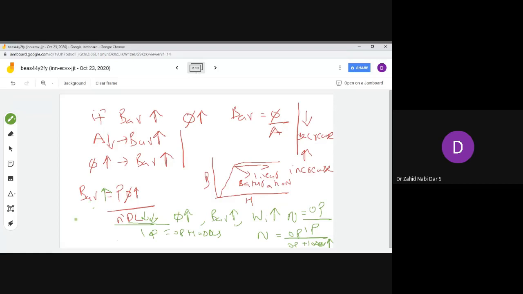BAV is the magnetic replica of J. J is I by A, and BAV is flux by A. So if more current needs to pass, you need to decrease the area of cross section. Similarly, if more magnetic flux needs to pass, you need to decrease the area of cross section. You got my point, Jyoti?